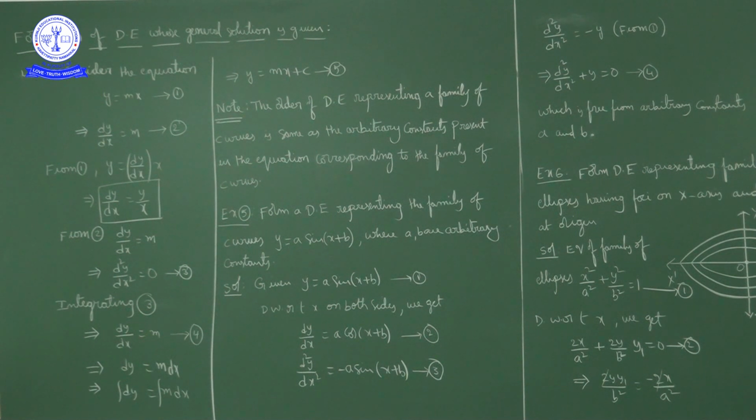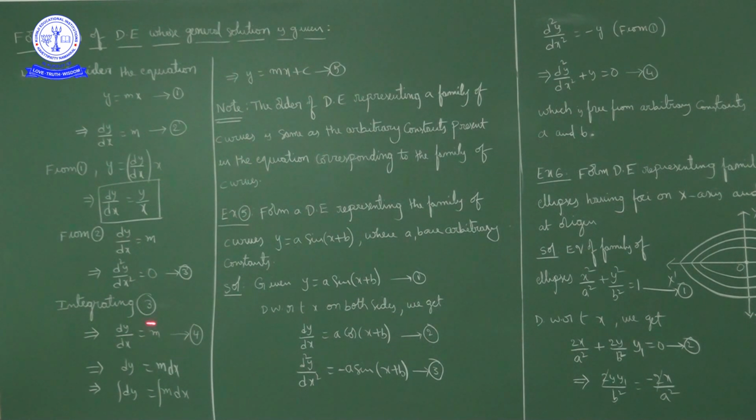Now similarly, d square y by dx square is equal to 0. What does it mean? dy by dx is some constant. It is nothing but integrating on both sides. D square y by dx square integrated gives dy by dx, and 0 integrated gives a constant. So d square y by dx square is equal to 0 means dy by dx is equal to some constant, let it be m.